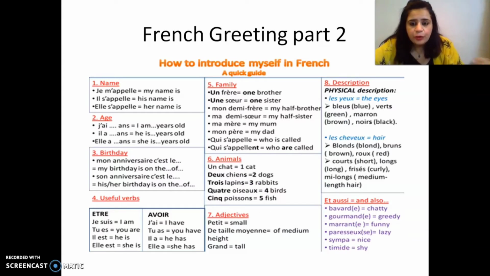So this is again French greeting. This is more elaborate. I'll just touch upon few of them. For the name, je m'appelle, il s'appelle. Il s'appelle means his name is. Elle s'appelle, her name is. Age, j'ai 4 ans. It means I am 4 years old. Il a 7 ans. It means he is 7 years old. Elle a 10 ans. It means she is 10 years old.